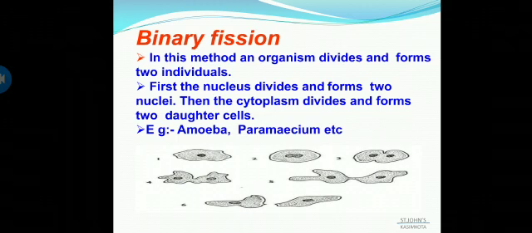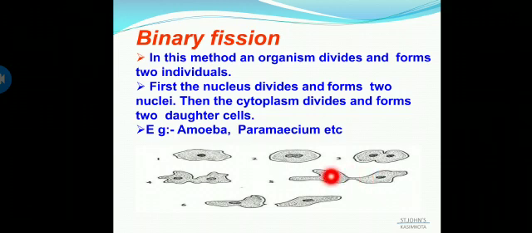Then first, when it is attaining its maximum level, the nucleus starts elongating, and after this the nucleus elongates and divides into two parts, and then you can see a depression in the cytoplasm here, and this depression goes on, and finally this depression cuts the amoeba into two parts.